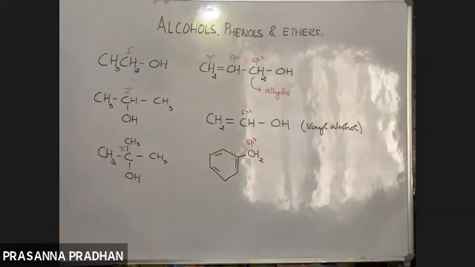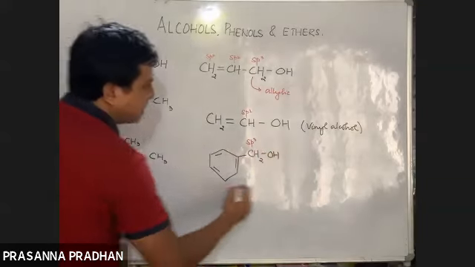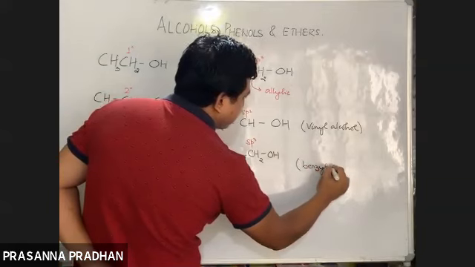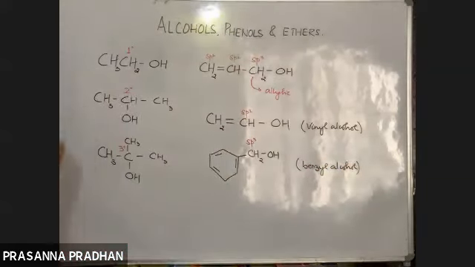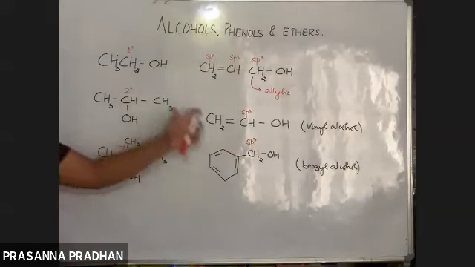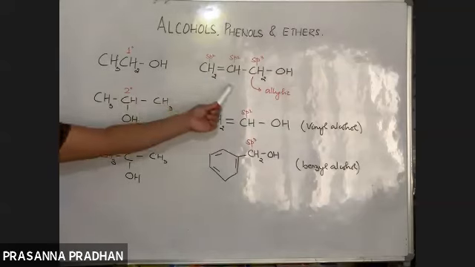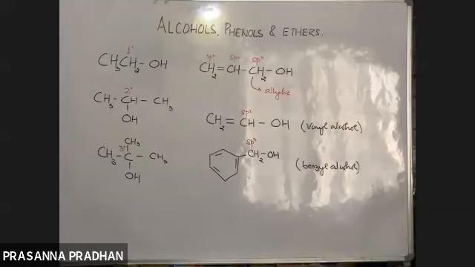If we have an OH group attached to this benzylic carbon, it's known as a benzyl alcohol. So classification is the same as in the case of your alkyl halides: primary, secondary, tertiary, allylic, vinylic, benzylic.